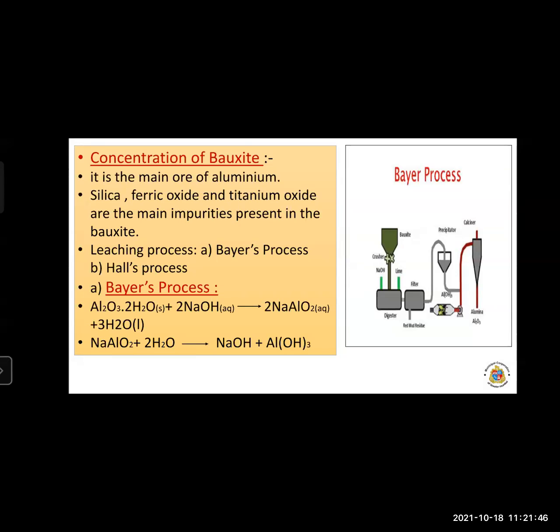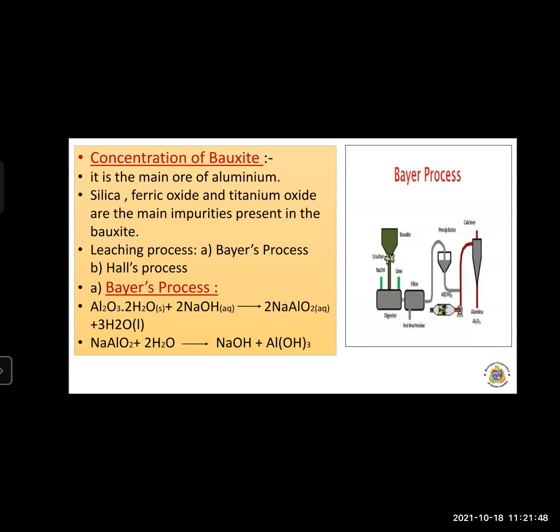This sodium aluminate is again dissolved in water at 50 degrees Celsius and it forms sodium hydroxide and aluminum hydroxide. So in this process, we remove the impurities from the bauxite ore. This is the Beer's process.